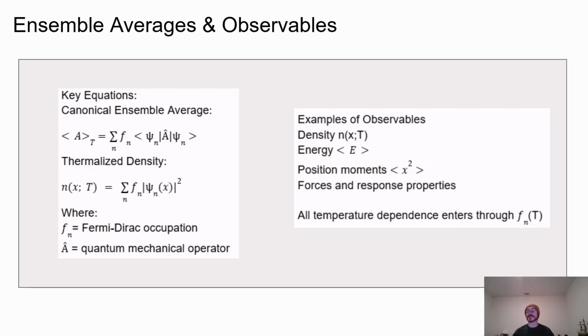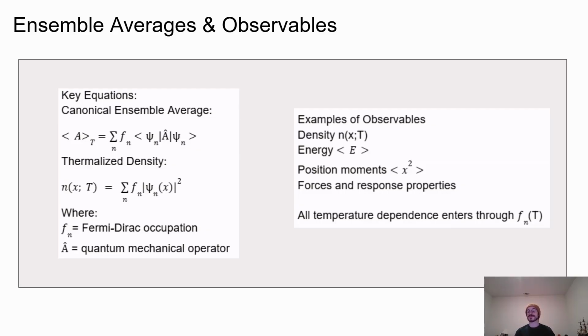This means that quantities such as the total energy, position moments, and especially the electronic density are not properties of individual wave functions but of the ensemble as a whole. The thermalized densities I showed in the previous slides are a direct illustration of this idea. Each density is not a single probability distribution but a sum of many eigenstate densities, with each one weighted by how strongly that state is occupied at a given temperature.